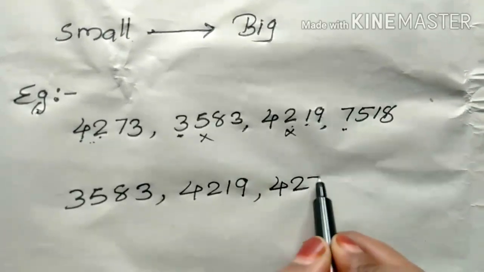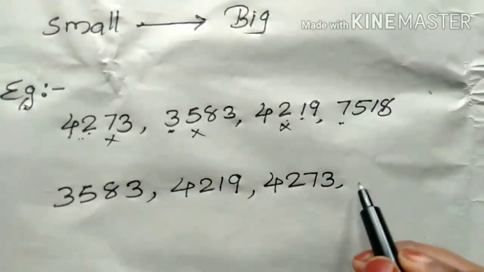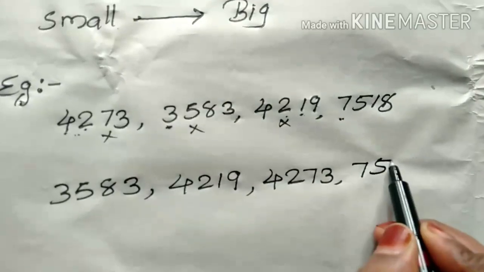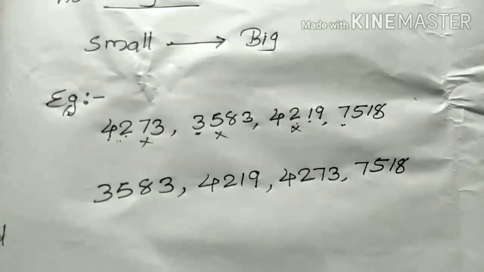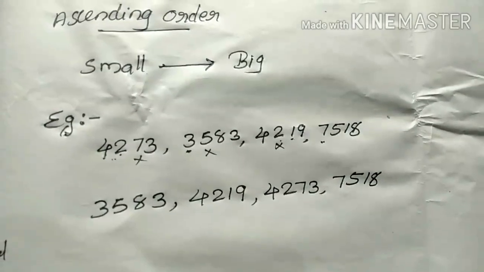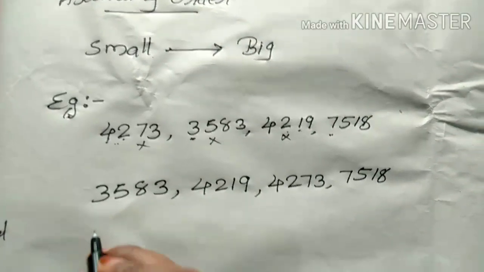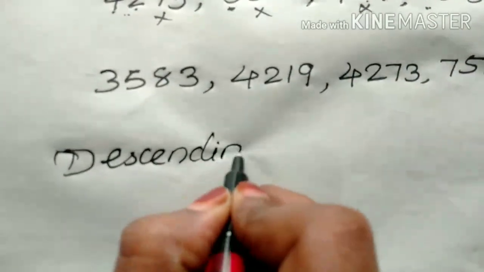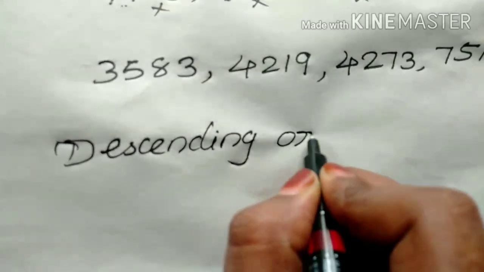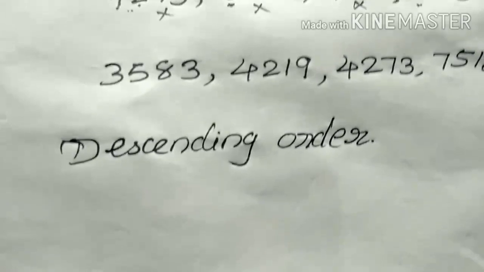Then next that number, 4273. Then next, yes, 7518 is the greatest number here. Okay, so ascending order means arrange the numbers from smallest to the greatest number. Clear?